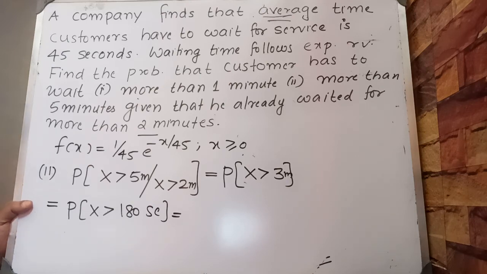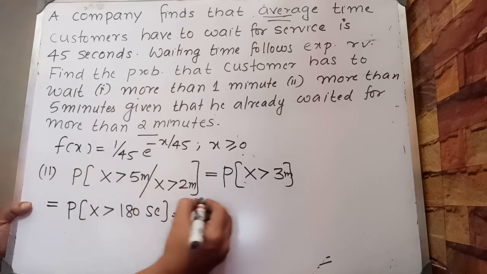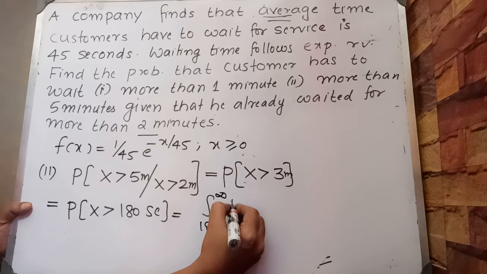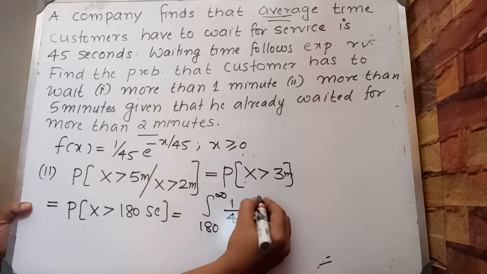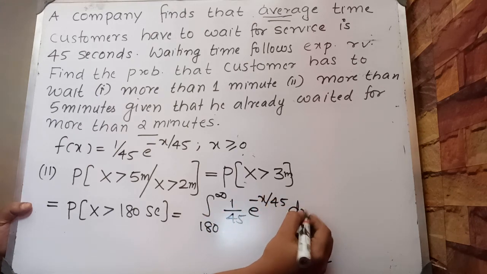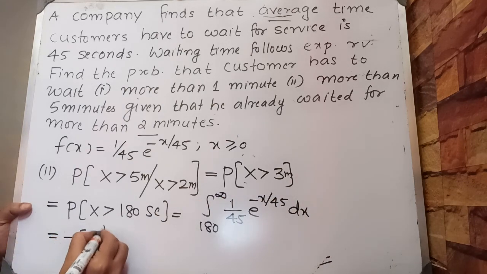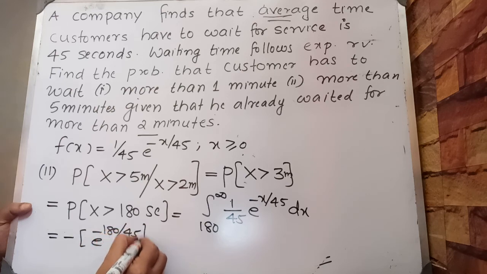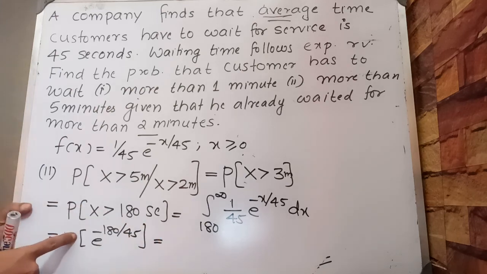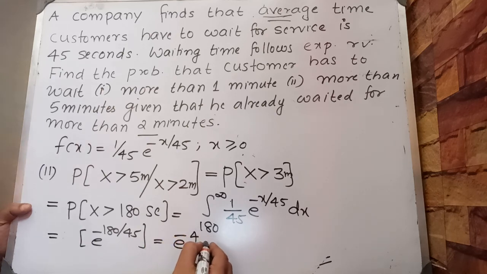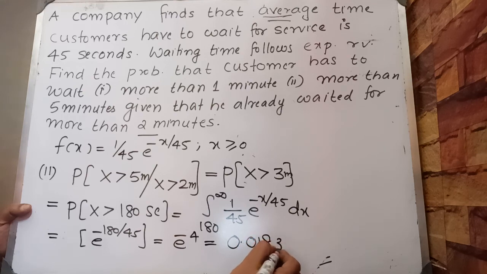Probability x greater than 180 seconds is equal to the integral from 180 to infinity of f of x dx, 1 by 45 e raised to minus x by 45 dx, which is equal to minus e raised to minus x by 45 in the limit 180 to infinity, which is e raised to minus 180 by 45, e raised to minus 4, which is equal to 0.0183.